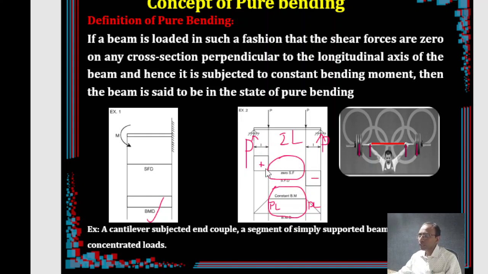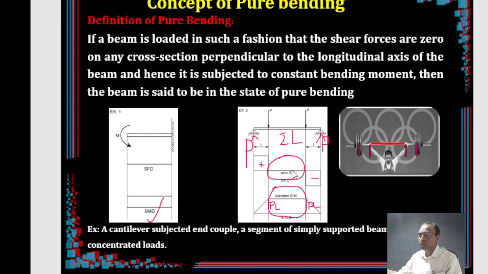Even if part of the beam has zero shear force and constant bending moment, with only bending moment and no shear force, that part of the beam is said to be in pure bending.